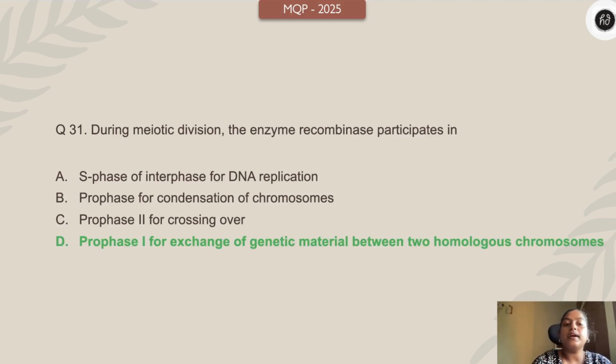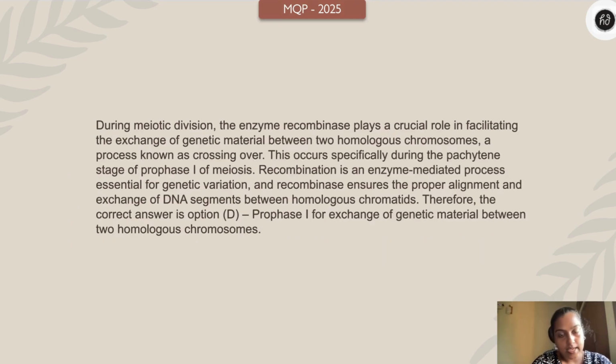Yes, so definitely it participates in prophase 1 for exchange of genetic material between two homologous chromosomes. This is exactly during the pachytene stage of the prophase 1, where recombination is an enzyme mediated process essential for genetic variation, and recombinase ensures the proper alignment and exchange of DNA segments between homologous chromatids.